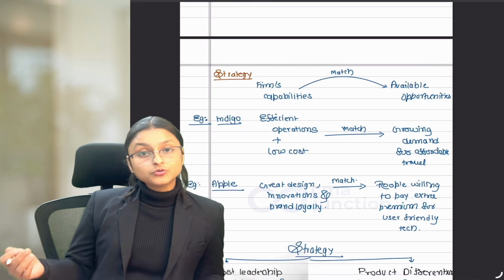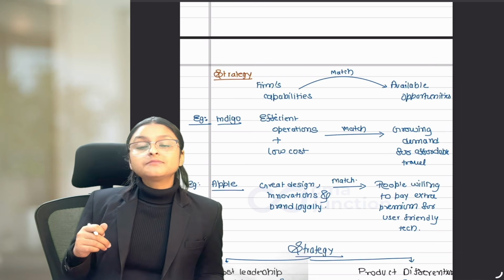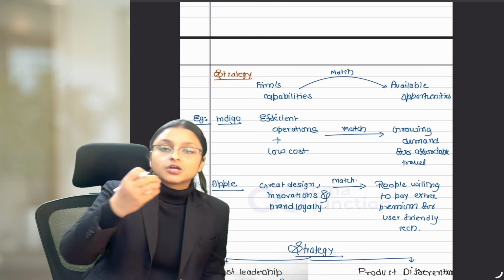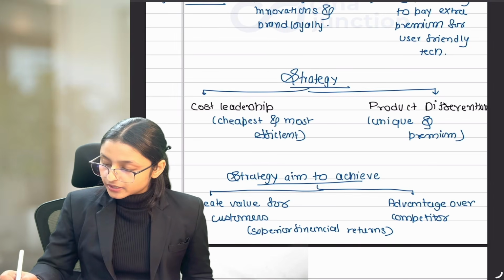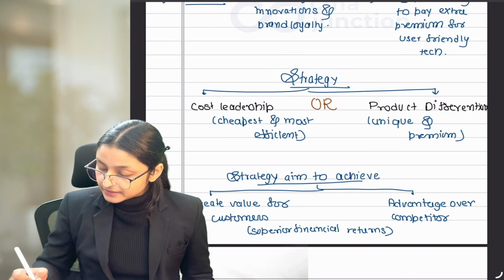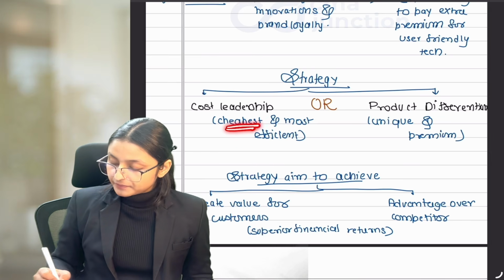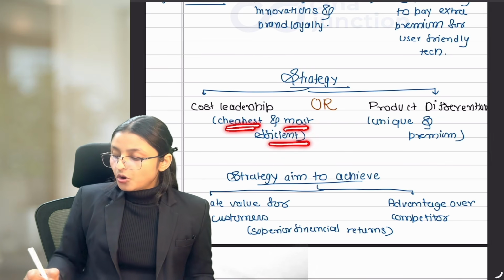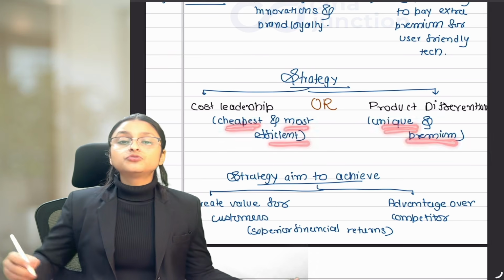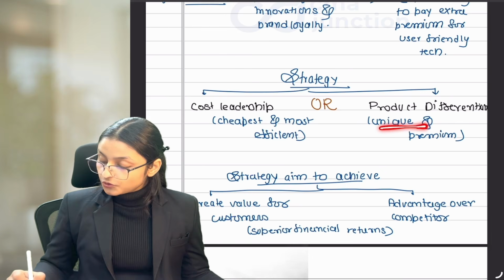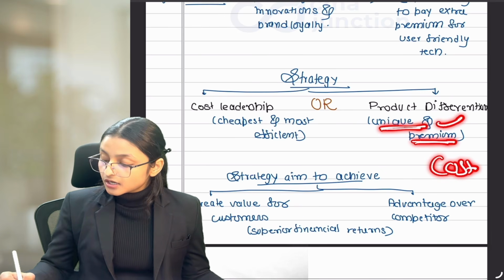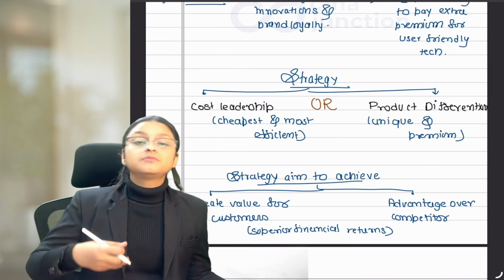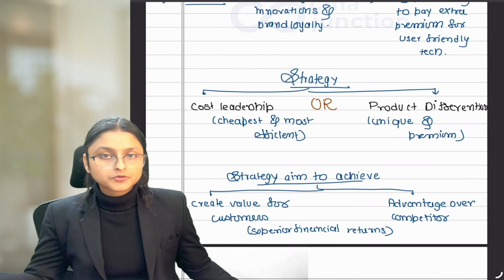Strategy can be of two types for businesses. They can become either the cost leader or product differentiator. Think about it, you can't be both together, right? You need to either focus on becoming cheapest or most efficient, or you can focus on becoming unique and premium. Because if you want to become unique and premium, you can't reduce your cost. You need to incur a lot of cost to make that unique, premium quality product.